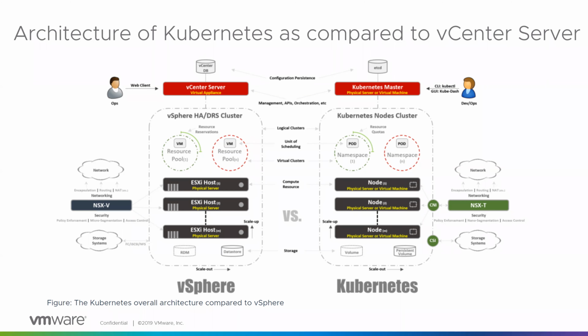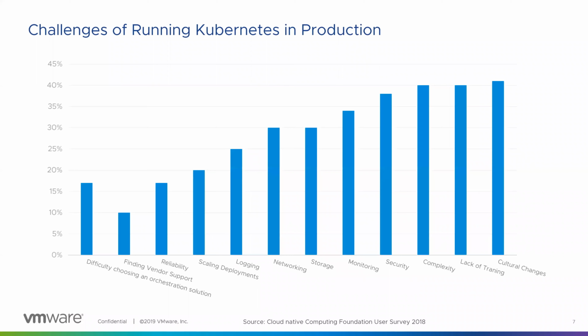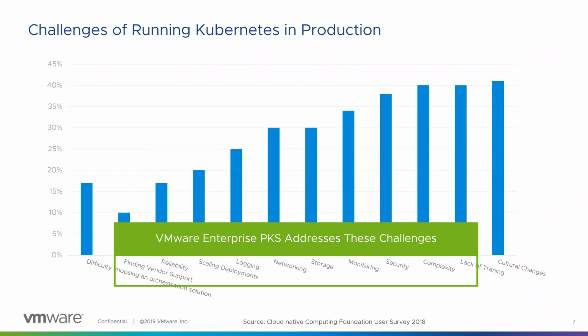And for networking, on the vSphere side we also have NSX-T and NSX-V for managing. But for containers on the PKS side, we use NSX-T. There are certain benefits of NSX-T which we will see in a few slides from now on. Now here are a few of the challenges which I had mentioned earlier. And the answer is VMware Enterprise PKS is going to address all these challenges.